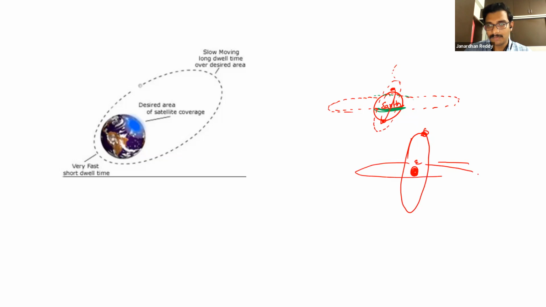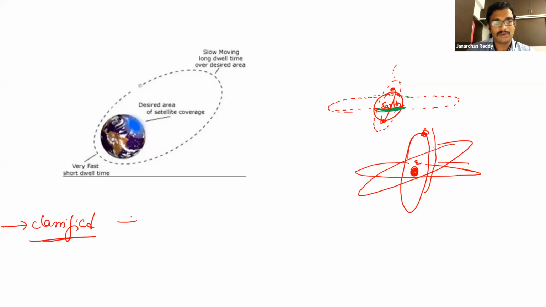Yes or no? Different ways it can roam around the Earth, right? It can go with some inclination like this, or here also inclination. In different ways it can rotate. Okay, so we are classifying the orbits. What type of orbits we are having, that can be classified. Classification of orbits. Okay, in that manner we can classify.